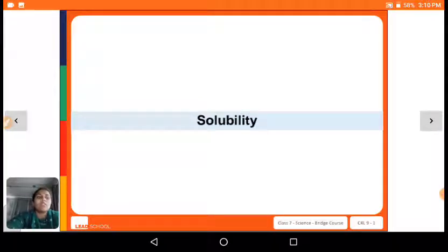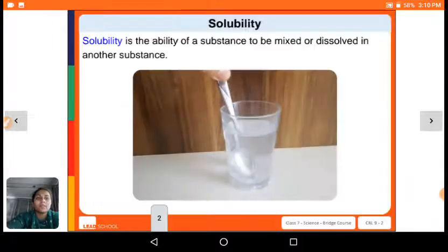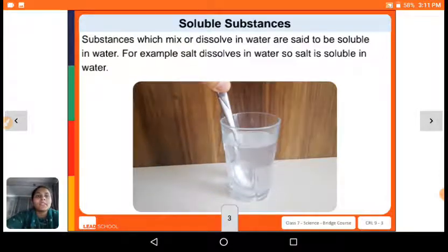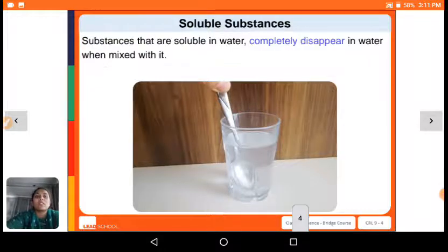So now let's start with solubility. Solubility is the ability of a substance to be mixed or dissolved in any other substance. We saw examples like sugar dissolved in milk and salt dissolved in water. Substances which mix or dissolve in water are said to be soluble in water. For example, salt dissolves in water, so salt is soluble in water.